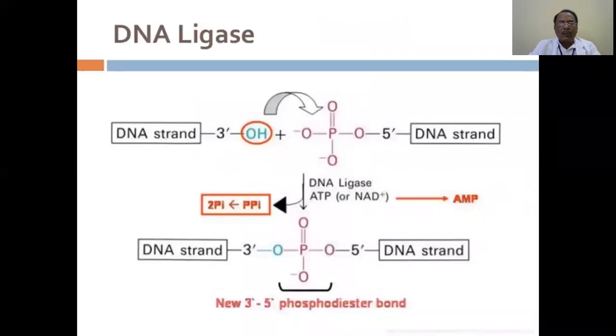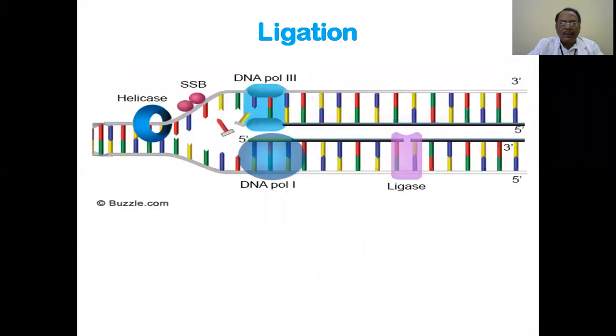This is the process of ligation, the last step of joining the Okazaki pieces, with DNA polymerase 3 initially and then DNA polymerase 1 acting in these small pieces.